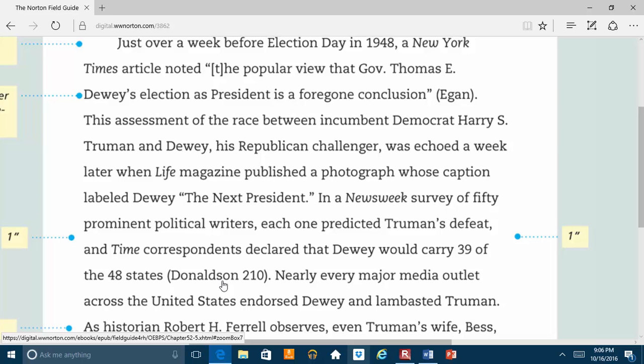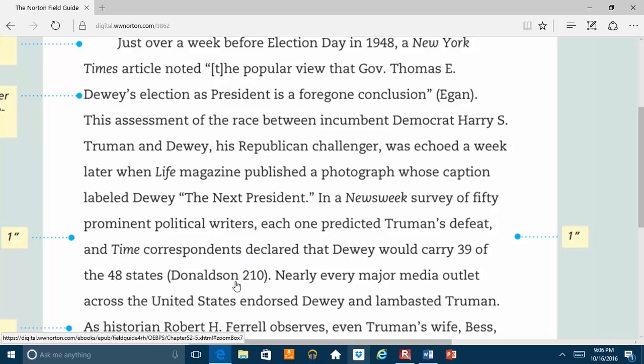Not just changing a word or two in the sentence, but they've taken the sentence and put it in their own words without changing the meaning of the sentence. And so now it's their wording and not the author's wording. But you still have to make sure you give credit to your source, where the information came from, because that information did not originate with you. It originated with Donaldson.